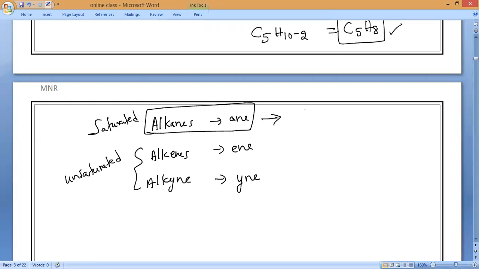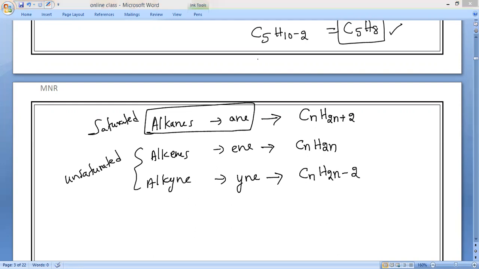So this general formula is, all of you, tell me, CnH2n plus 2, and this general formula is CnH2n. This general formula is CnH2n minus 2. Understand? Call your friends. These are the points you have to remember regarding saturated and unsaturated hydrocarbons. It's very, very important while you are writing. Is it okay? Please make it fast and note it down.